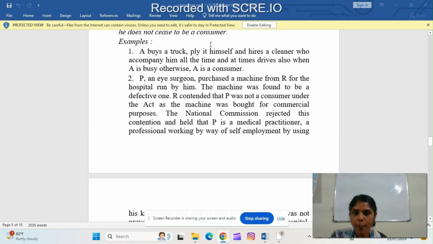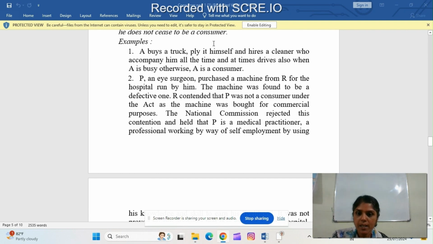Here, the second example: P, an eye surgeon, purchased a machine from R for the hospital run by him. So P was an eye surgeon. He purchased a machine from R for the hospital, and this machine was found to be defective. When P asked R to rectify the defect, R contended that P was not a consumer under the Act as the machine was bought for commercial purpose.